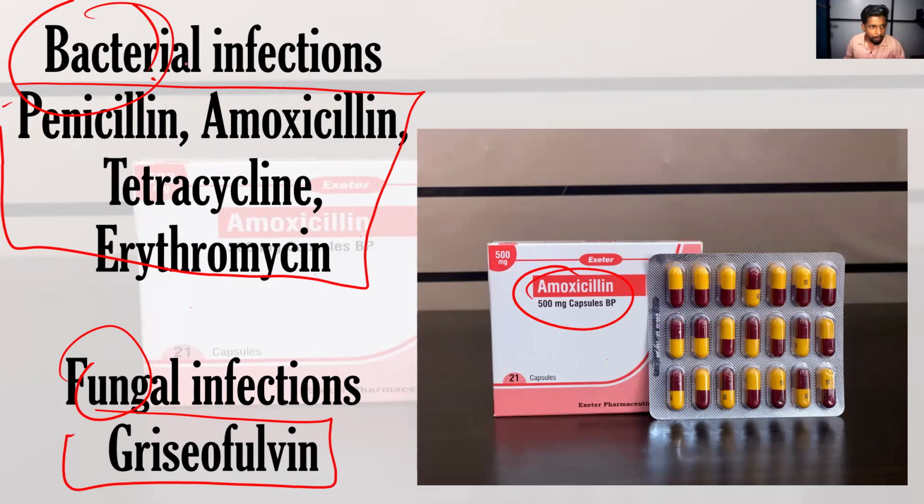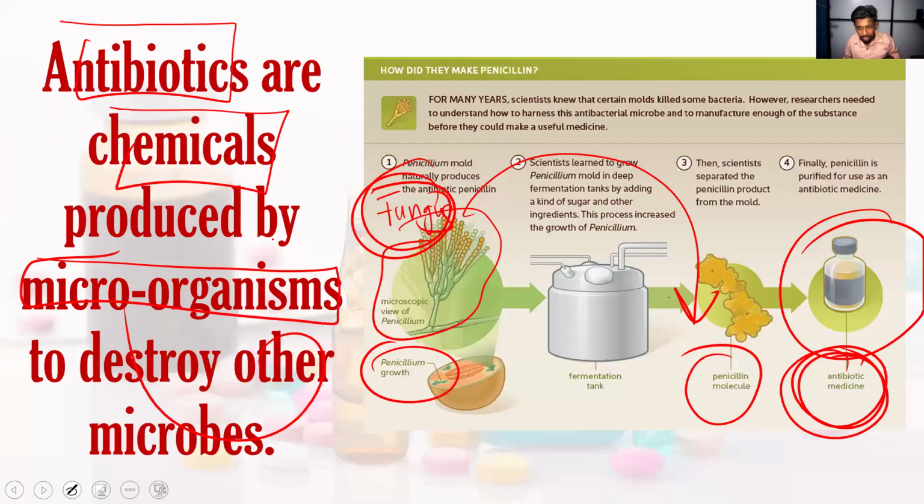So this amoxicillin medicine works against the bacteria. Penicillin, amoxicillin, tetracycline, erythromycin. So these antibiotics are working against the bacteria. Here you may remember that, alright? Penicillin is a medicine produced by the fungus and it acts against the bacteria.